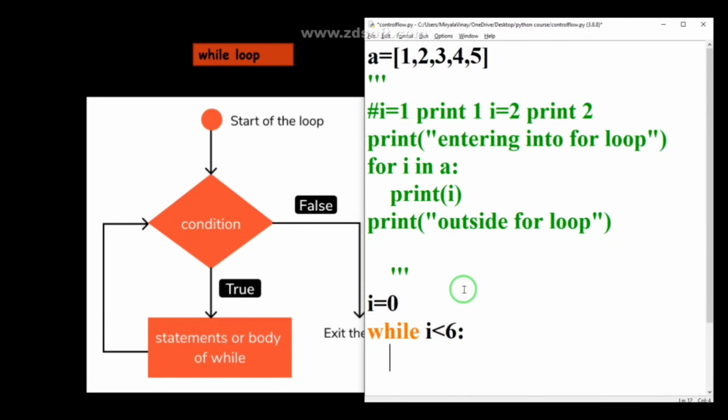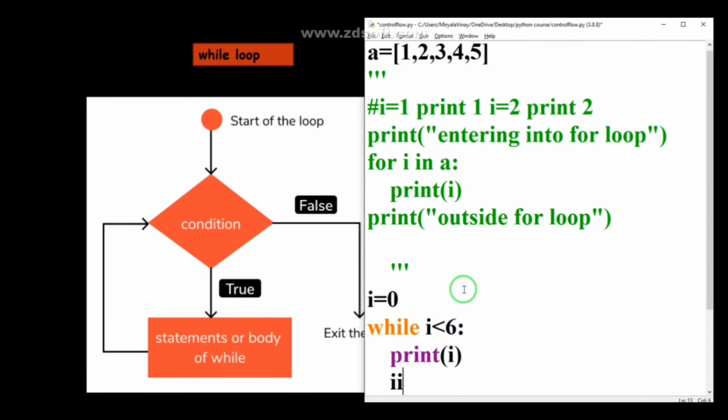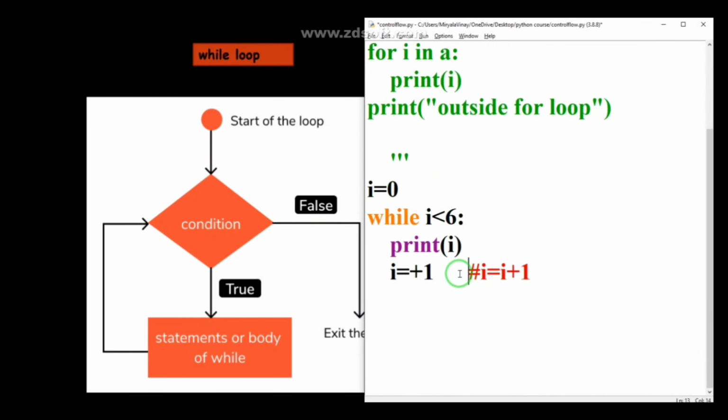After hitting enter, I want to print the i value, and also I want to increase my i value. So i plus equal to 1. What does this statement evaluate as? i equal to i plus 1. As in the previous video, that is called an assignment operator. I was telling about this. This statement will evaluate as i equal to i plus 1.